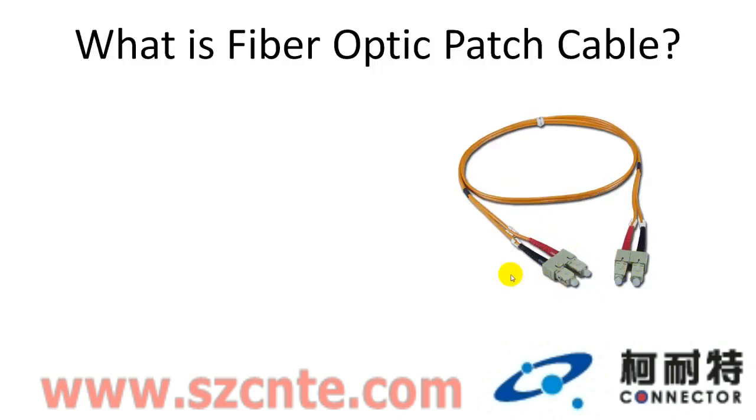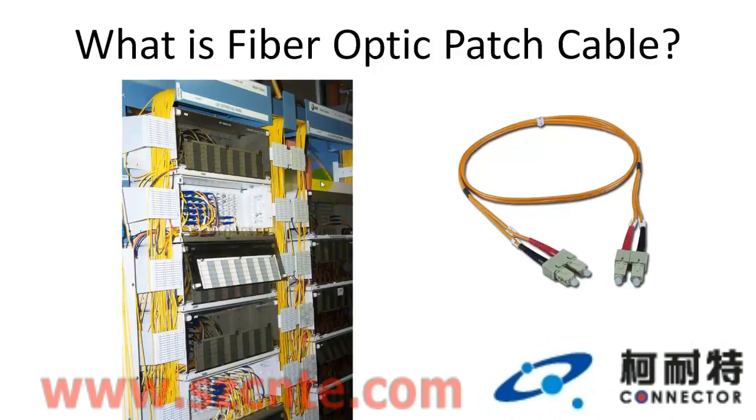Here is where fiber patch cables are used. These are the light wave equipment, which are cross-connected with fiber patch cables. Fiber optic patch cable plays an important role in fiber optic networks. They are used for cross-connection and connecting cabling infrastructure to light wave equipment.